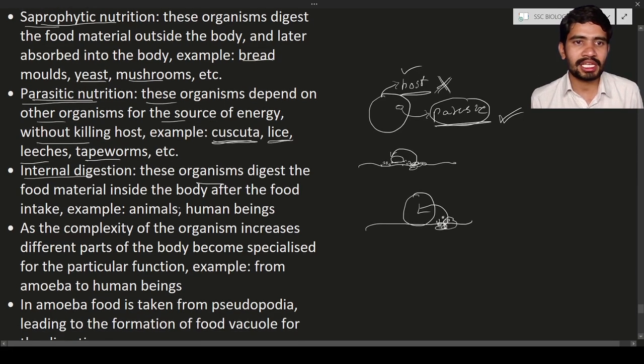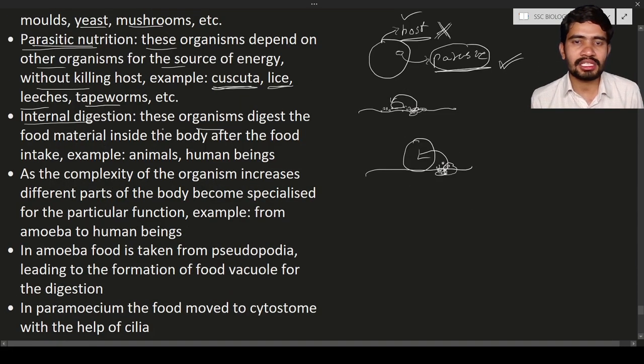So next is internal digestion. Internal digestion means these organisms digest the food material inside the body. For example, you can take human beings and animals. They will eat lunch or breakfast or dinner. So when they eat, what will happen? The food enters into the intestine, or into the alimentary canal. In the alimentary canal, the food will get digested. Such kind of digestion inside the body is known as internal digestion.